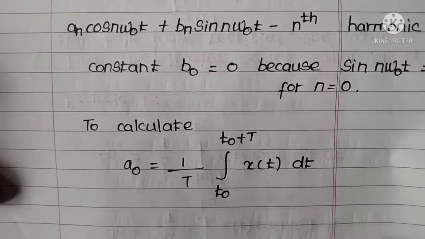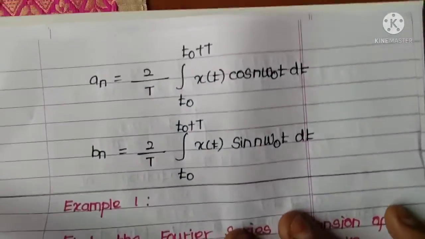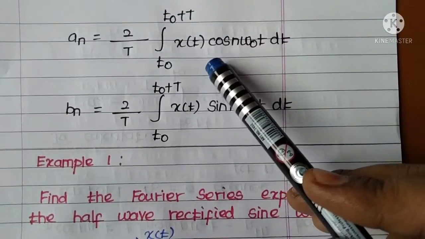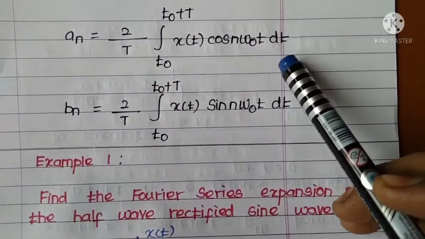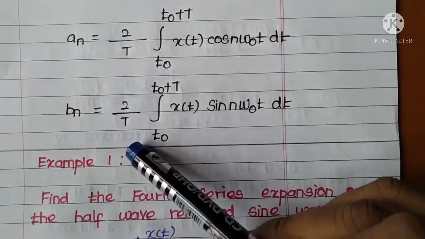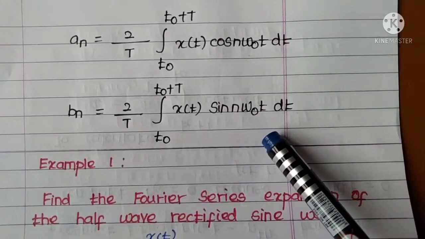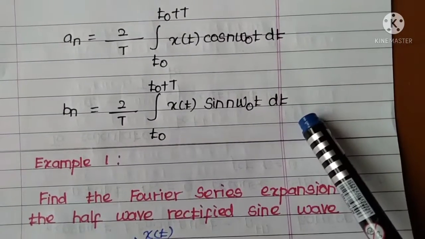The next formula is about a n. a n is equal to 2 by T integral t naught to t naught plus T x of t cos n omega naught t dt, and b n is equal to 2 by T integral t naught to t naught plus T x of t sin n omega naught t dt.